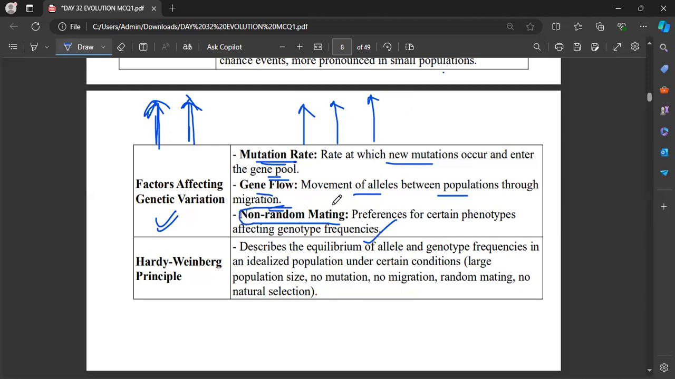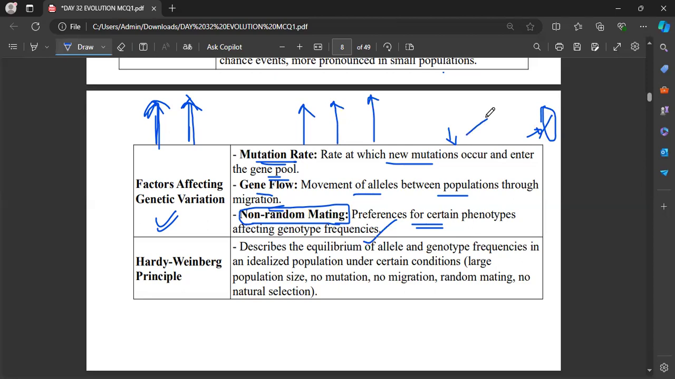So this non-random mating will be affecting the variation. See, if there are preferences for certain phenotypes, some female organisms will prefer to mate with a male if it has certain characteristic features. So that will be the non-random mating.